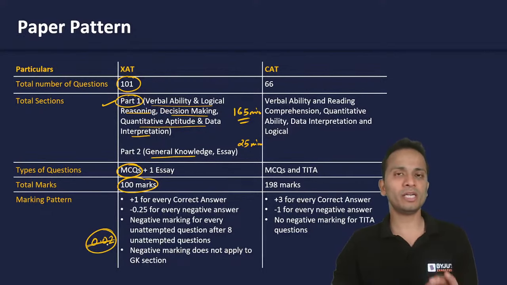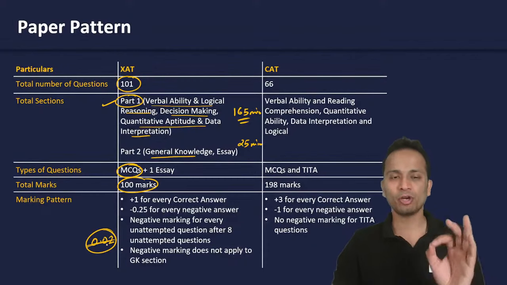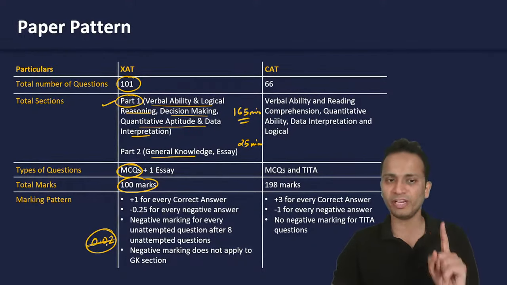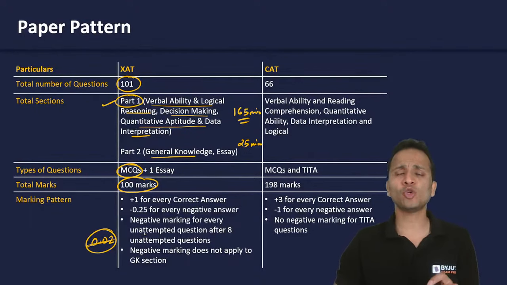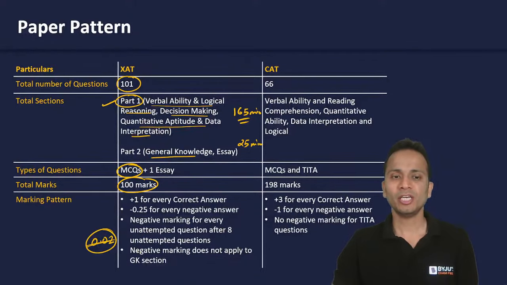So please don't take any undue pressure on your mind because of this negative marking for unattempted questions. This is one very important thing that I wanted to tell you. Also, negative marking applies only in part number 1 of the XAT examination. There is no negative marking for the GK section.